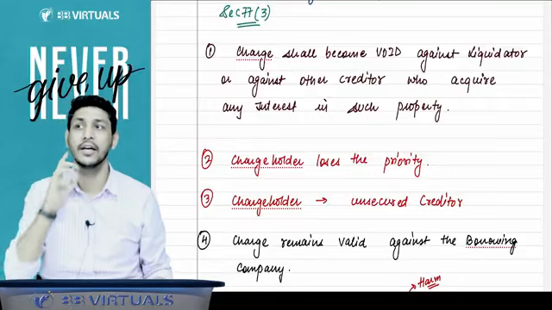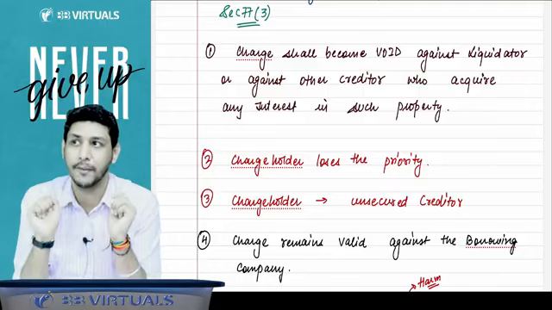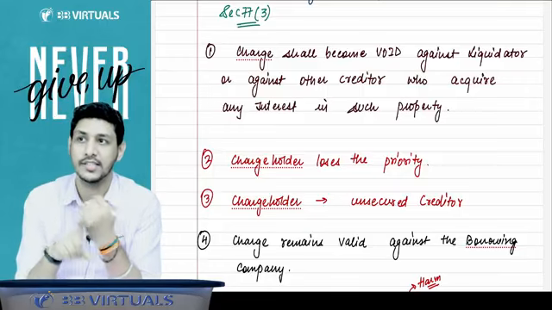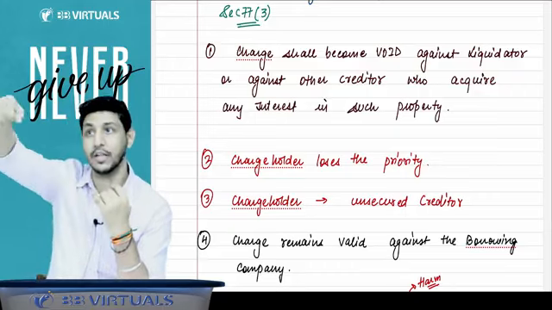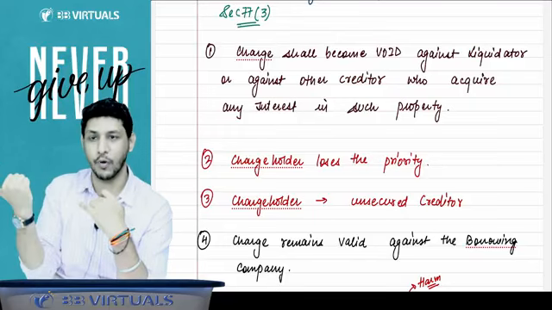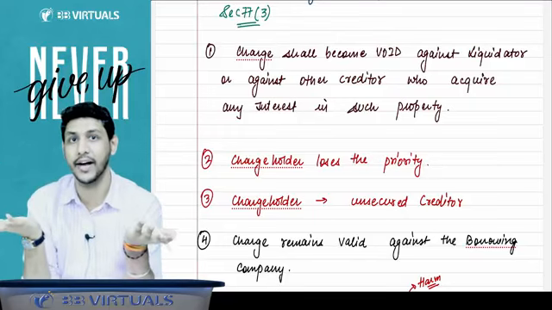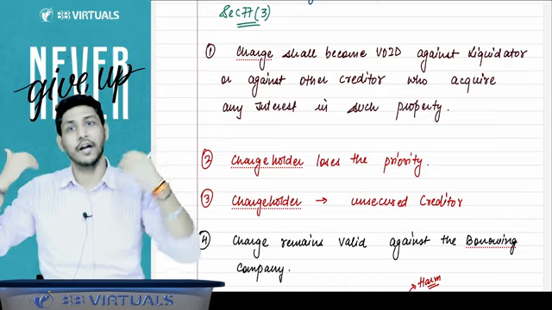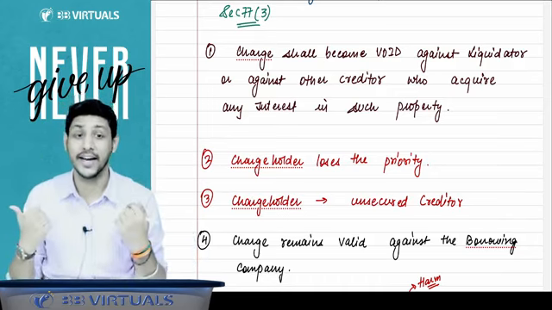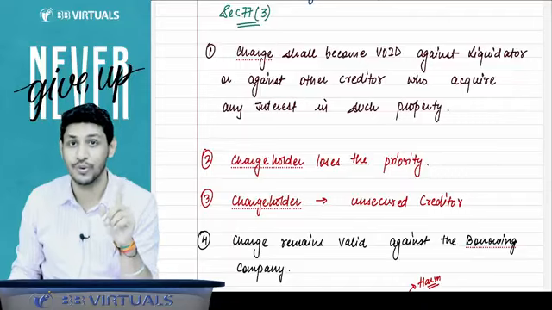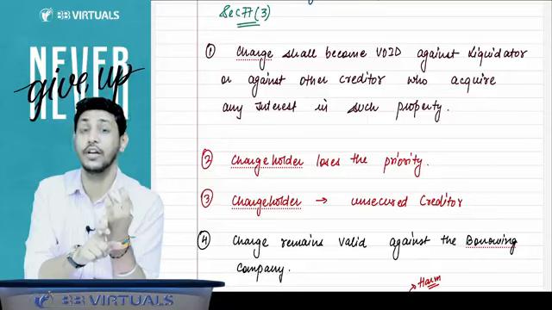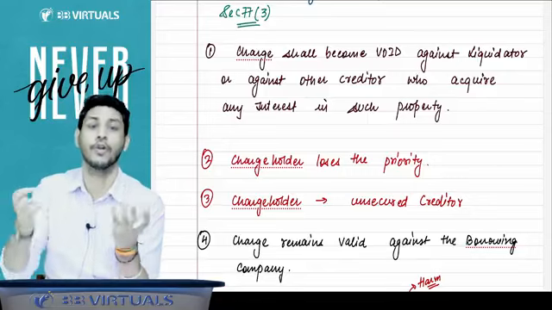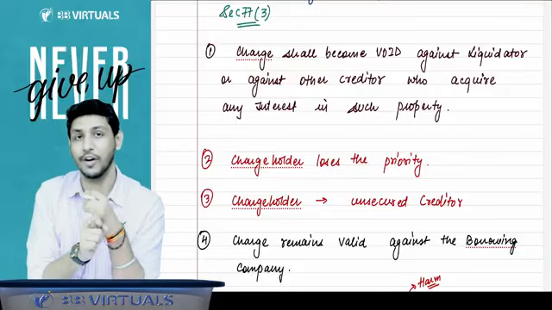Because the company is saying, you just understand: you have considered this charge as void, and we created this charge on the loan taken. So if the charge is void, then the loan transaction is also void, and if the transaction is void, we are not required to pay any money to the lender. So the law says no. The charge remains valid against you. Your obligation will not be affected. Obligation of what? Obligation to repay that amount. That will not be affected.